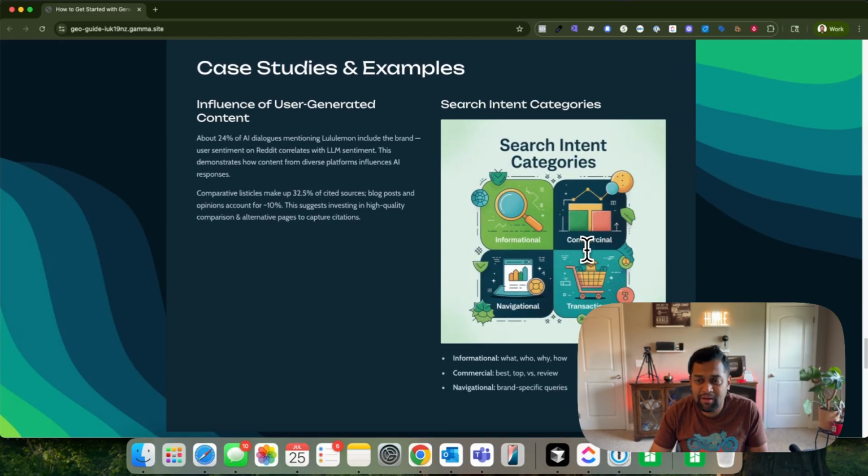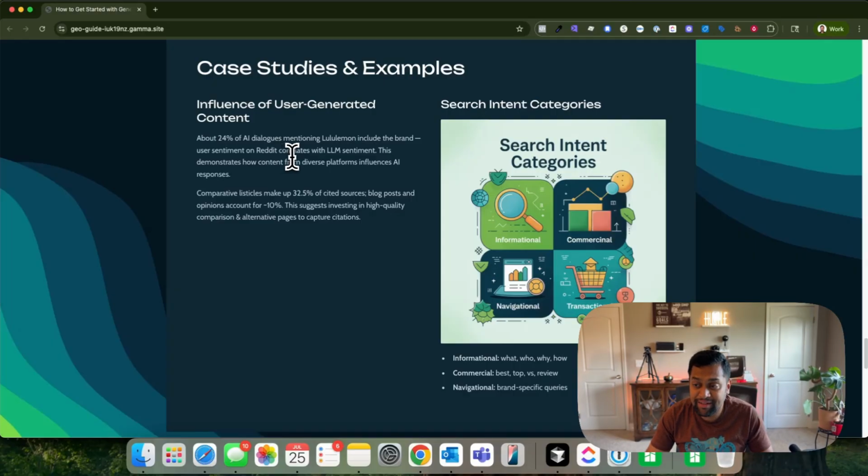From a case study standpoint, again, user-generated content is very, very important because 24% of AI dialogues mentioning Lululemon include the brand user sentiment on Reddit. So I would say try to categorize the intent of your brand into informational, commercial, and navigational, and then focus on those keywords so that you are able to tackle them for large language models, right?